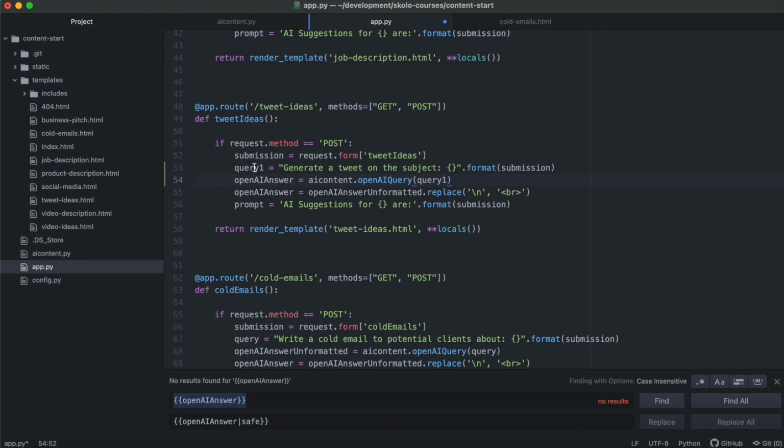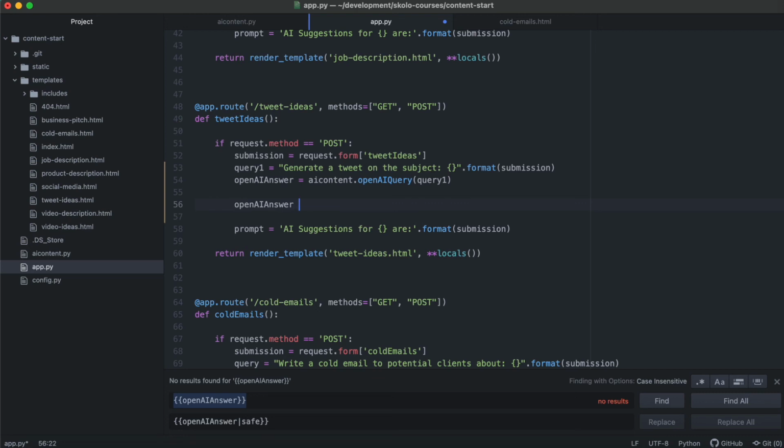So query one is generate tweet on that subject, the submission that was given, and then it gets that answer with that query one. I'm not going to do that. So this is not OpenAI answer. Okay, let's copy OpenAI answer, because we still need the OpenAI answer for the front end. So let's paste it. Let's leave it blank for now. Let's say it's X, and then let's call this part one. Okay, part one of the tweet.